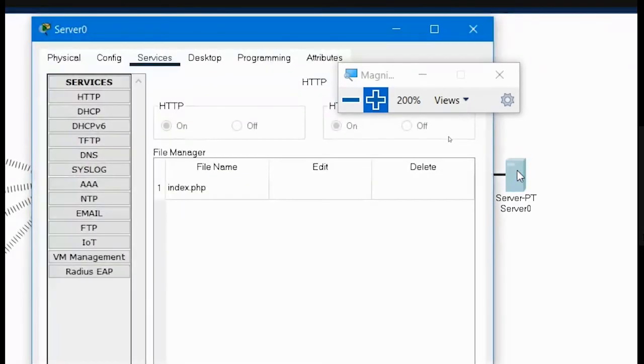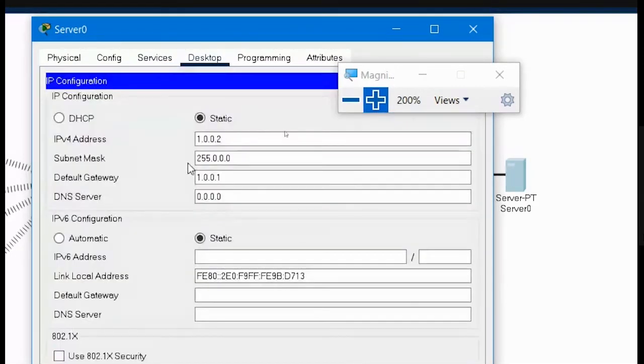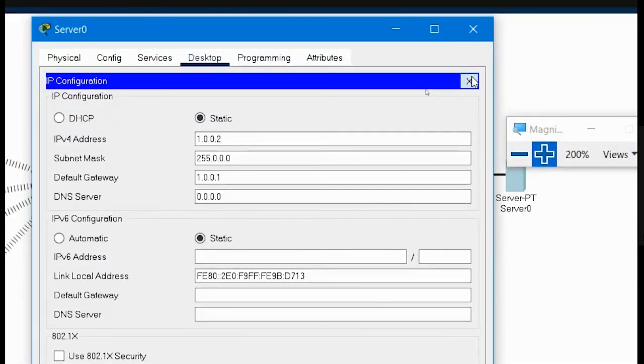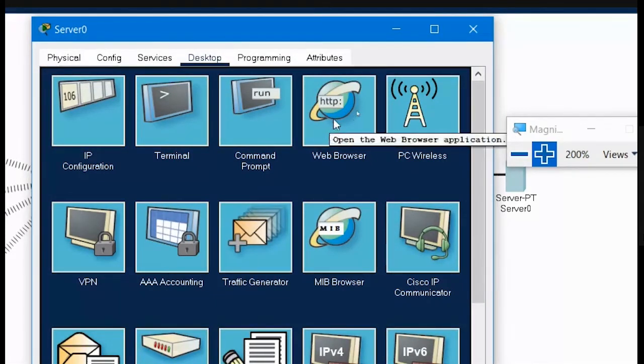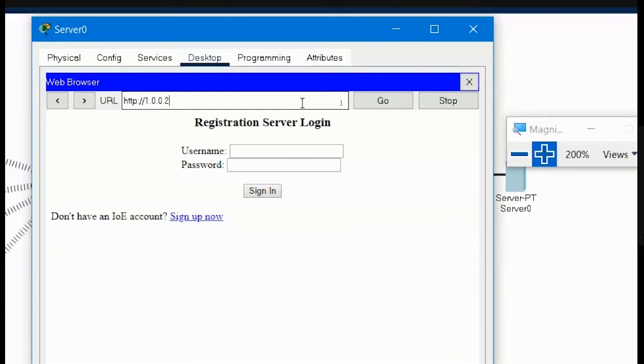So you have to click on this registration server. You have to remember its IP address. If you could recall the IP configuration, you could see that the address of this server is 1.0.0.2. So let me just close it. This was just to remember the IP address. Here you have to open the web browser. Once you open the web browser, you have to give the address of this server only. 1.0.0.2 is the address of this server. If you just click on enter, then it should show you this registration server login.